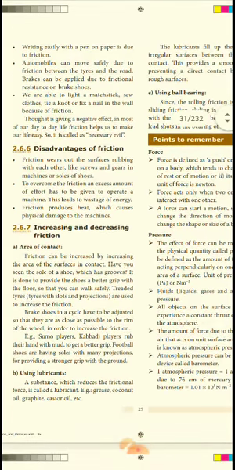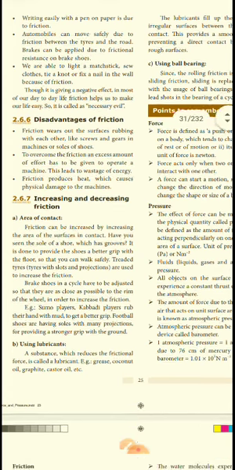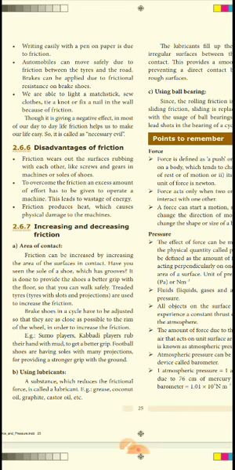Brakes can be applied due to the friction of the brake shoes. We are able to light a matchstick, sew cloth, tie a knot or fix a nail in the wall because of friction. So everything has friction. Friction helps to make our life easy, so friction is very important. It is a necessary evil. What are the disadvantages of friction?